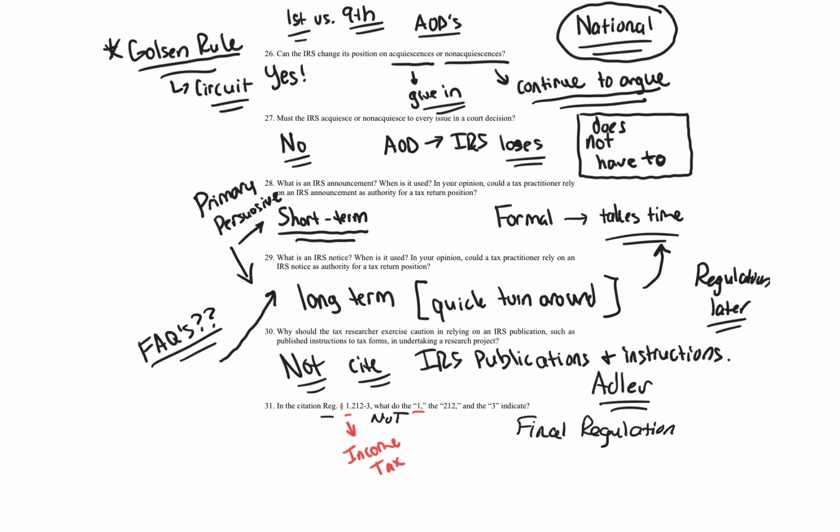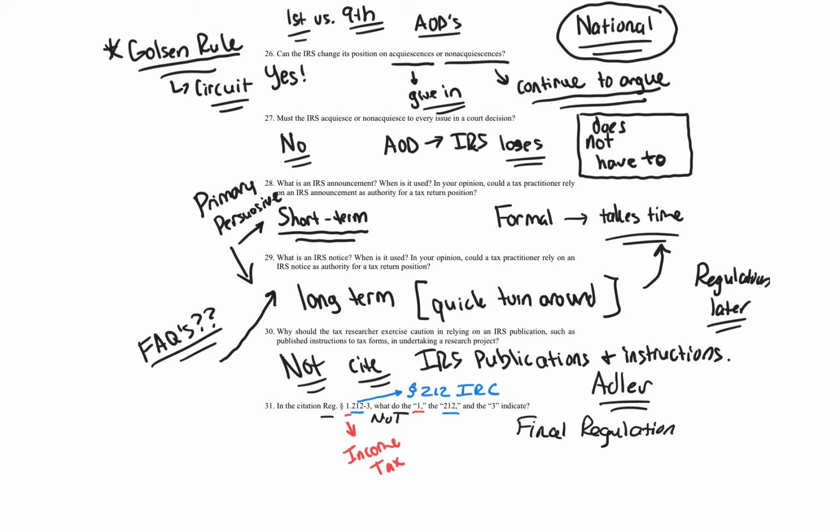What about the section 212? The section 212, which you find here, oh my apologies, I went a little bit too far. The section 212 you find here, that is the code section of the Internal Revenue Code. So that's IRC section 212. Finally, the 3. Let's change up the font. Let's do green.